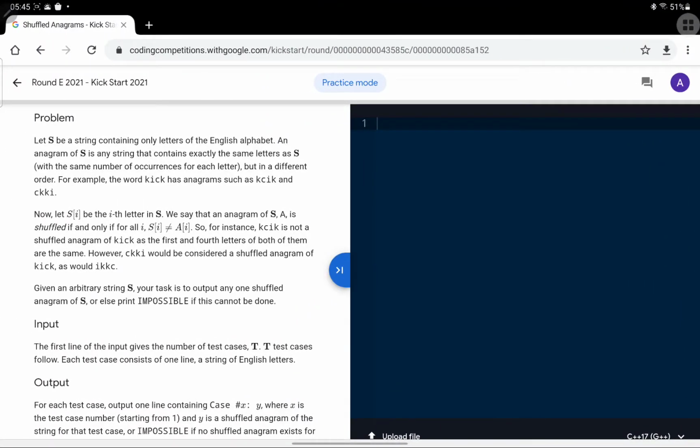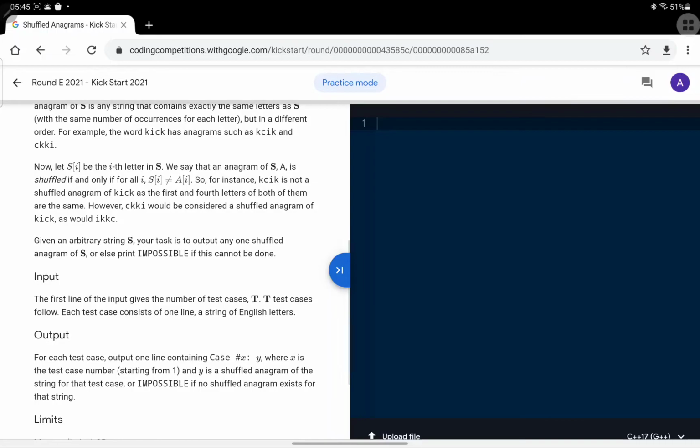Let S be a string containing only letters of the English alphabet. An anagram of S is any string that contains exactly the same letters as S with the same number of occurrence of each letter but in different order. For example, the word kick, K-I-C-K, has an anagram as KCIK and CKKI.